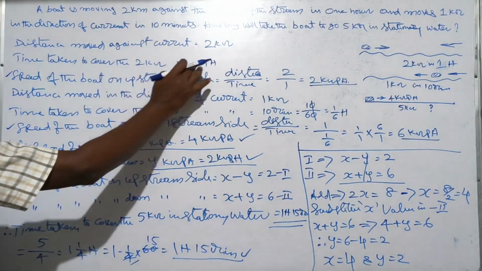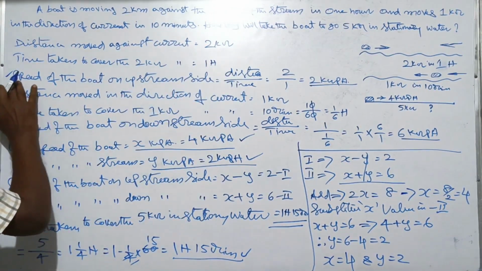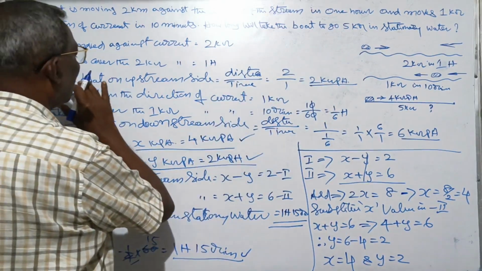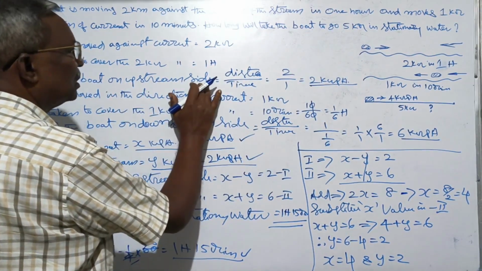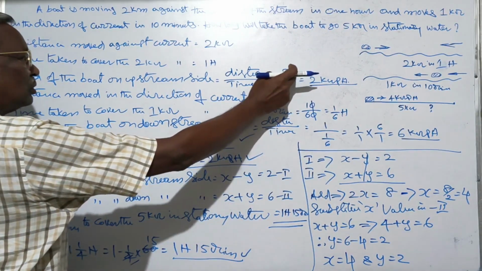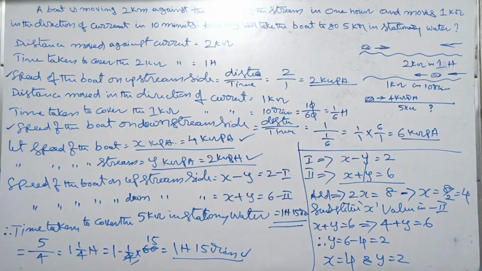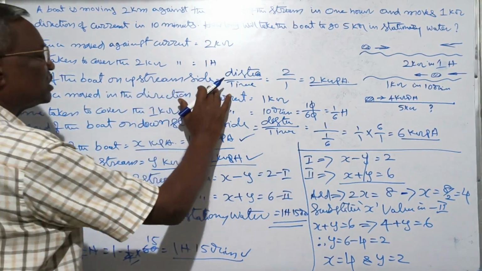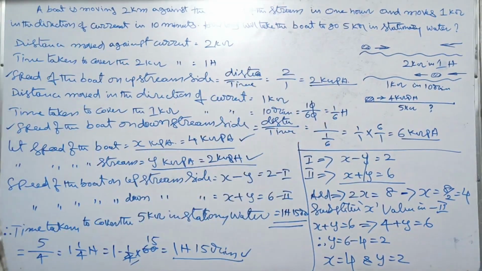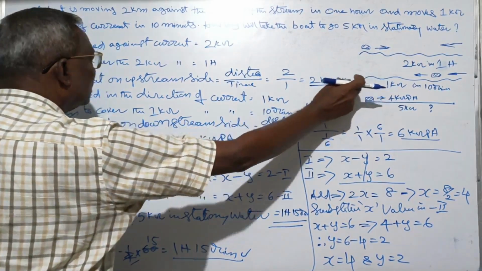So we have the distance and the time, so find the speed against the current. Speed of the boat on the upstream side is equal to distance by time, that is 2 by 1, which is 2 kmph. Therefore, the speed of the boat on the upstream side is 2 kmph. So the first condition is over. Next comes the second condition.